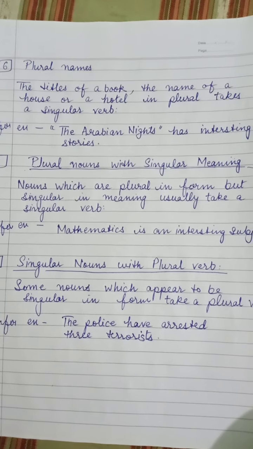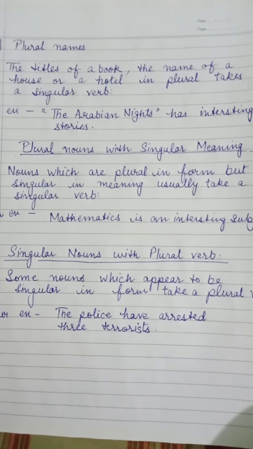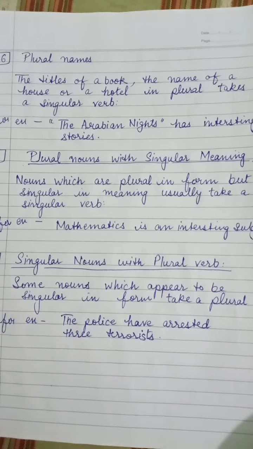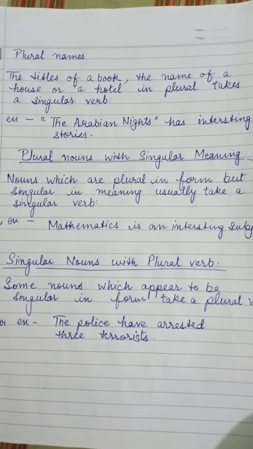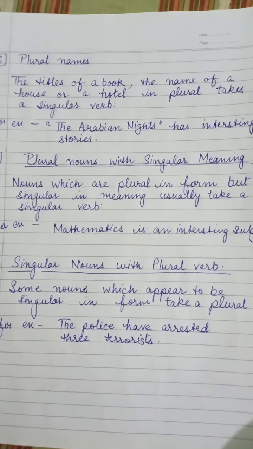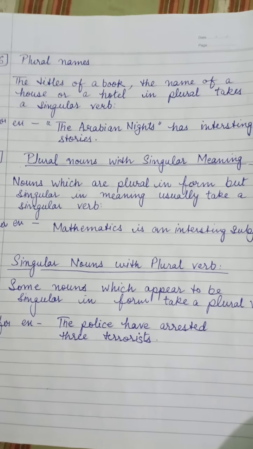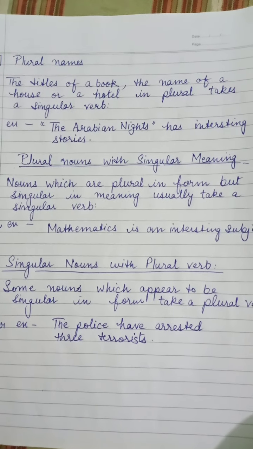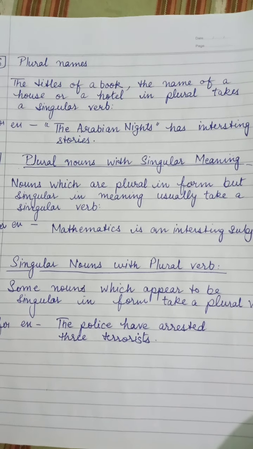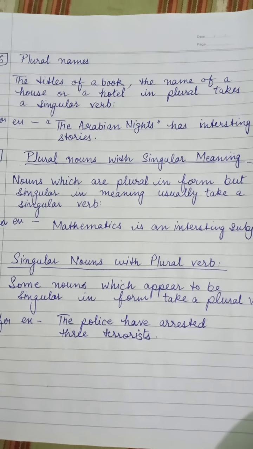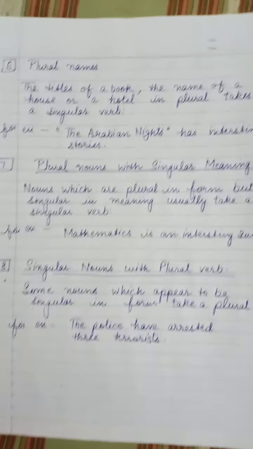So for example, we have the Arabian Nights has interesting stories. Here the Arabian Nights is a name of a book, right? It is although a plural one, but the name is the plural one, but the book is singular. It appears to be plural, but we are going to use singular verb with that, right?